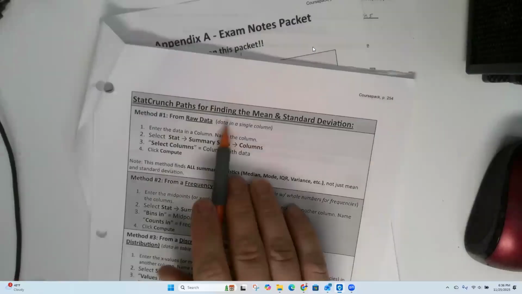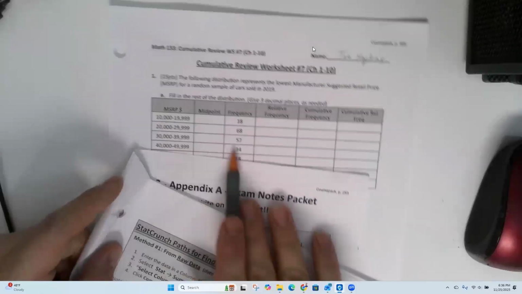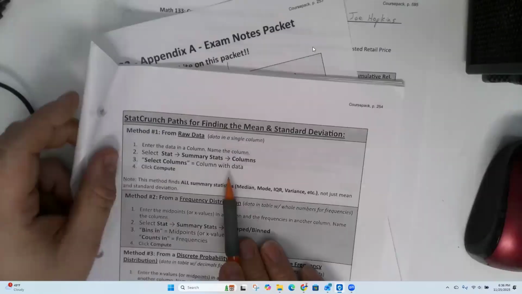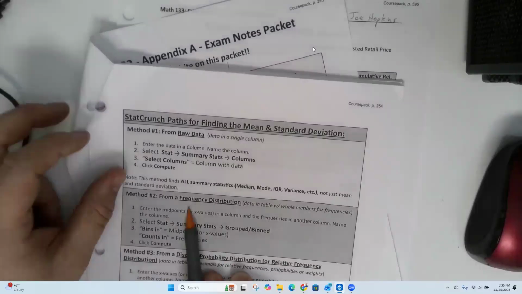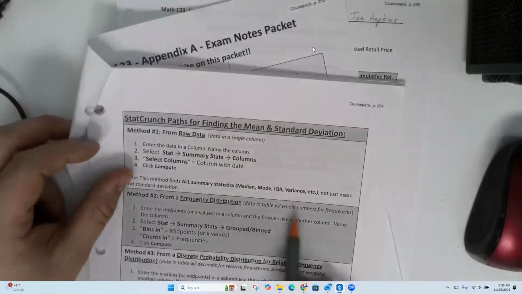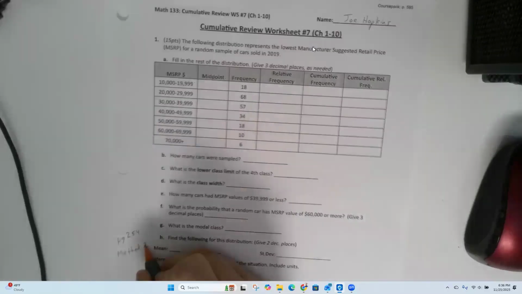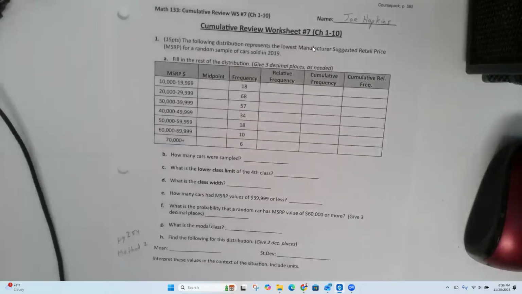We don't have a single column of data. We have frequencies and midpoints, a whole bunch of different columns, so it's not method 1. Method 2 is if you have a frequency distribution, a data table with whole numbers for your frequencies, and these frequencies are whole numbers. So this is method 2 on page 254.